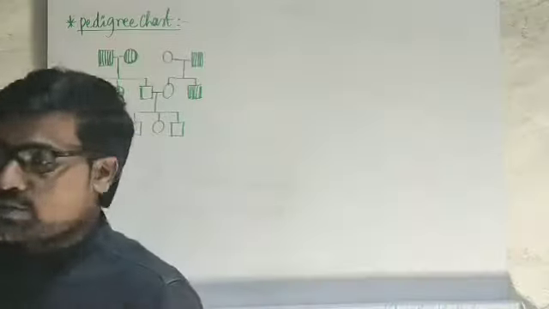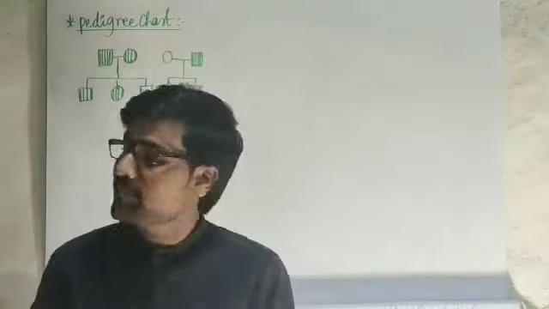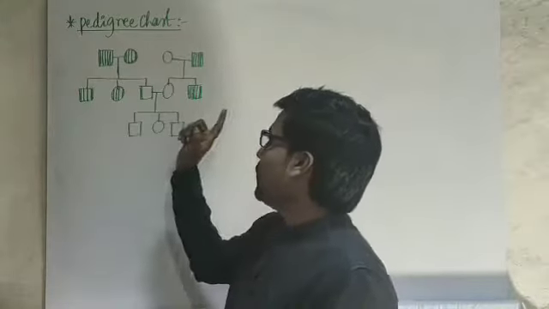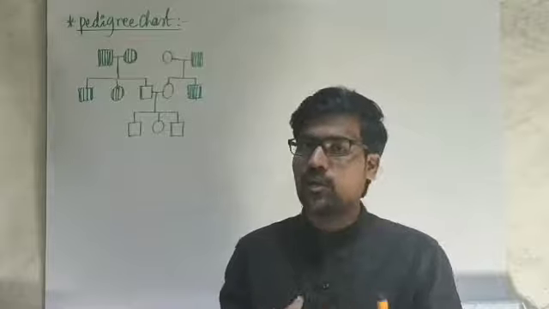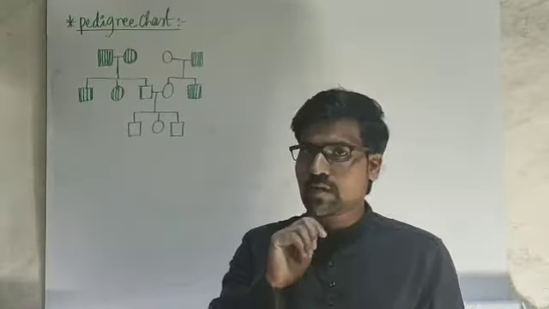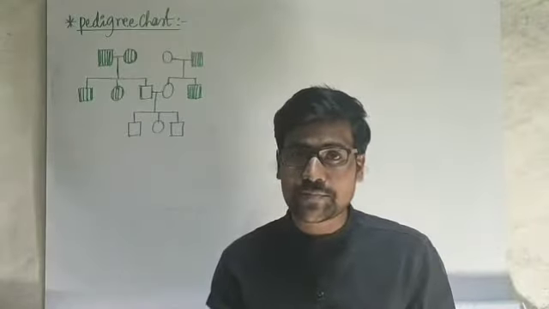Yes, so this is the chart we have right now. Now, what type of chart is this? Whether autosomal dominant or recessive, whether allosomal dominant or recessive. Out of 4 types, this is one type of chart. How to predict this one here?